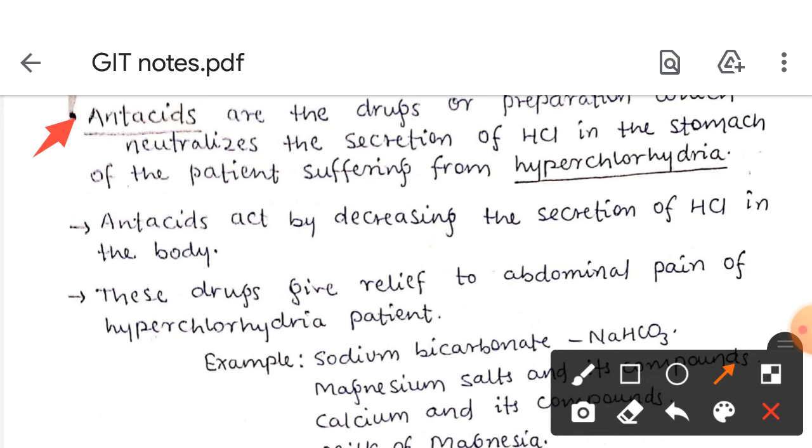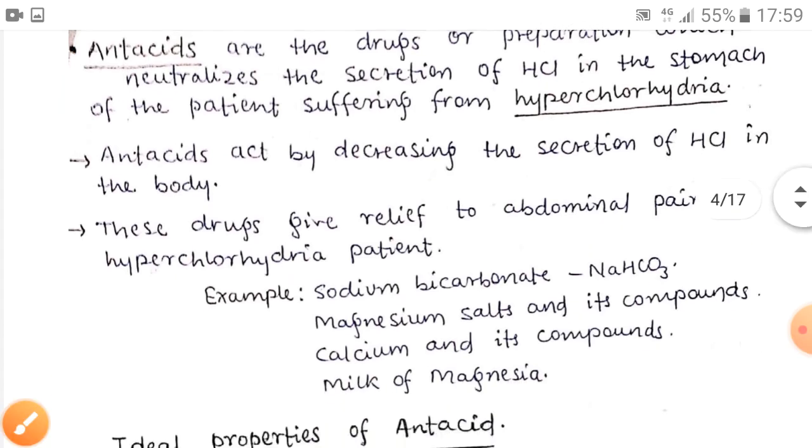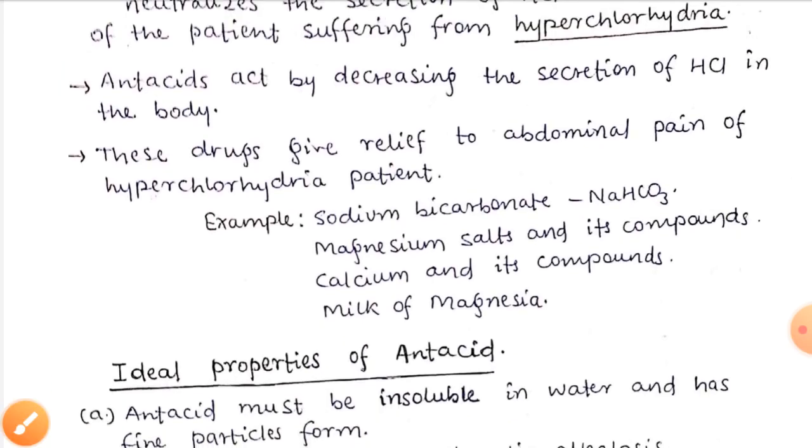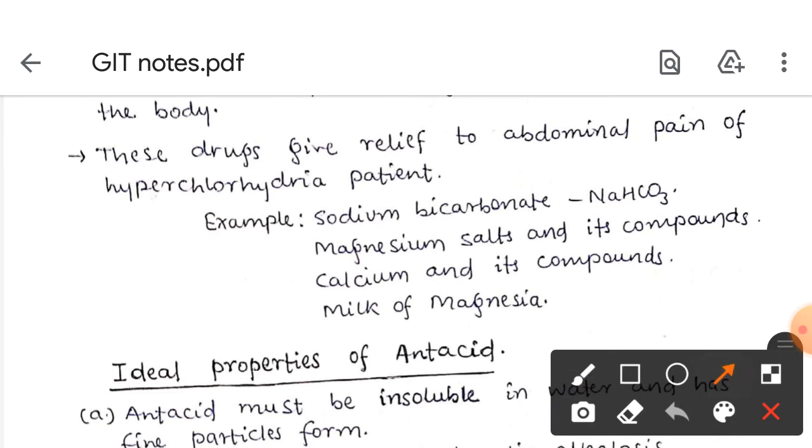Here is the point that antacids act by decreasing the acidity of hydrochloric acid in the body. These drugs give relief to the abdominal pains, means stomach pain, of hyperchlorhydria, means excess HCl in the patient. Examples are sodium bicarbonate NaHCO3, magnesium salt and its compounds, calcium and its compounds, and last is milk of magnesia.